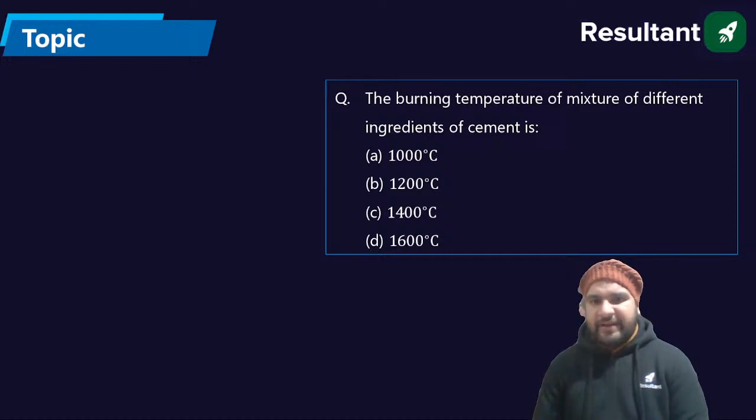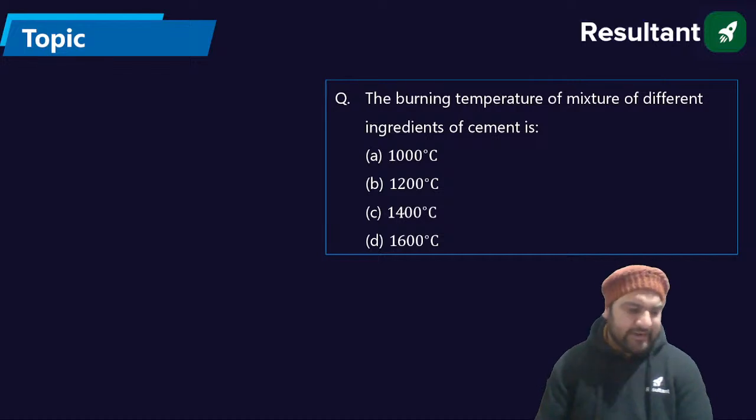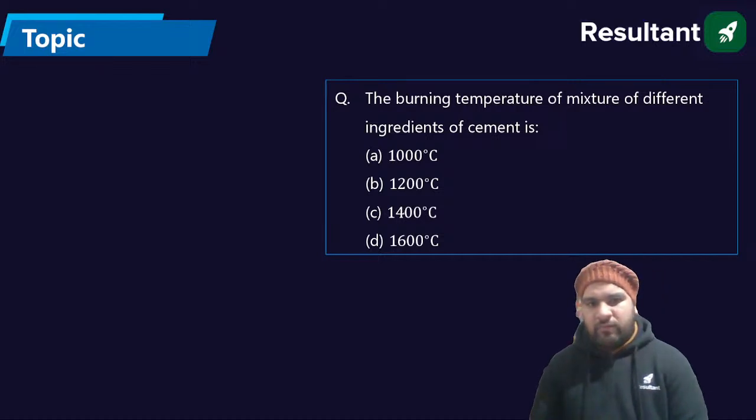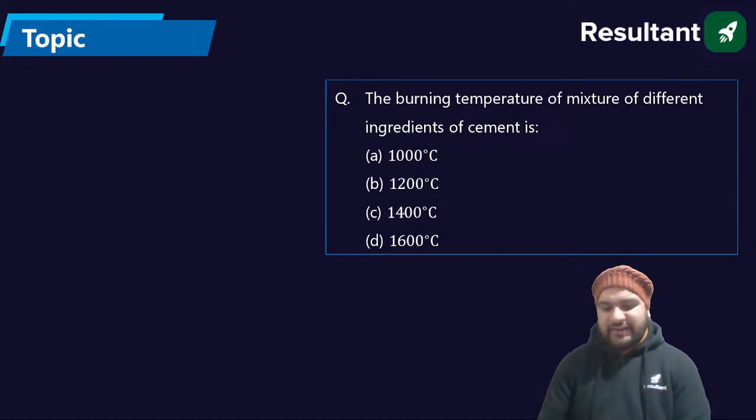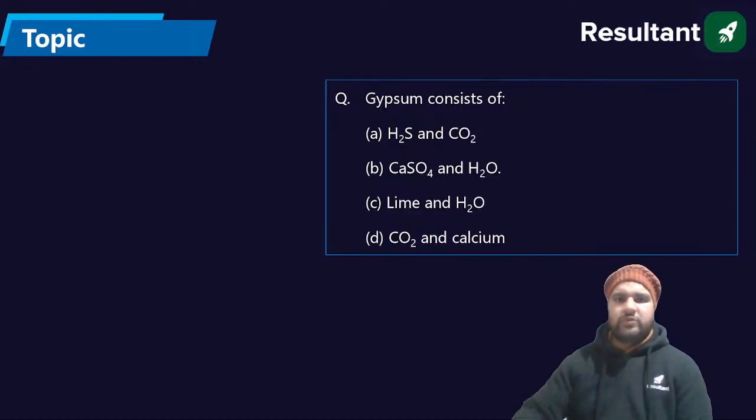During the mixing of different ingredients, the temperature remains what? 1600 degrees Celsius is okay, but more precise is 1400 degrees Celsius, because it is 1400 to 1500. Kedari is saying D is the answer. The most preferred answer provided in the book is 1400. Okay, 1400. Now next question.